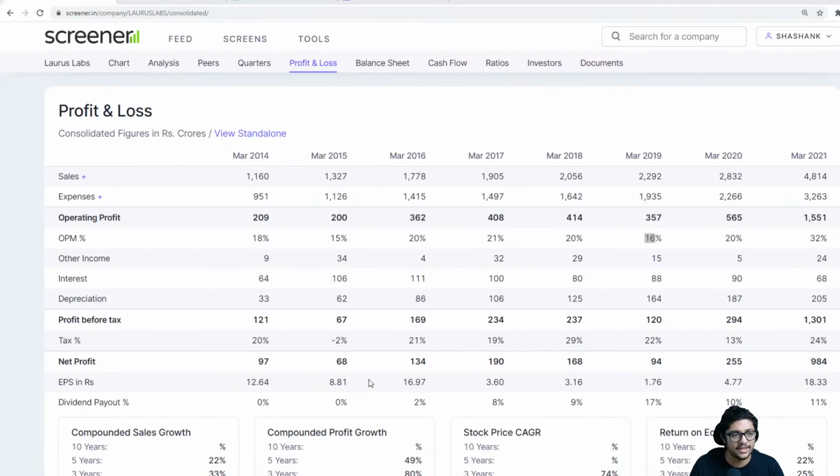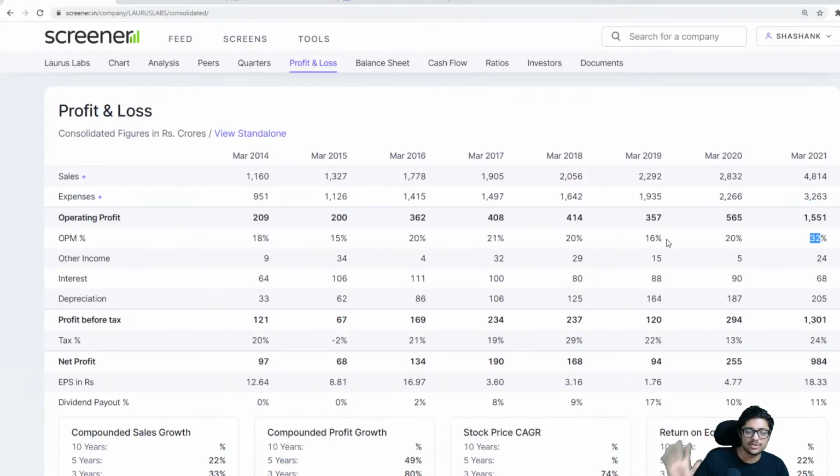Understand how the finer details work. Okay. Where was I? Yeah. So it's very important to understand how the operating profit margin looks like. Now you see this, that it was 16% in 2019, it is 20% in 2020, and now it is 32% in 2021. Now, do you think this is a healthy jump?